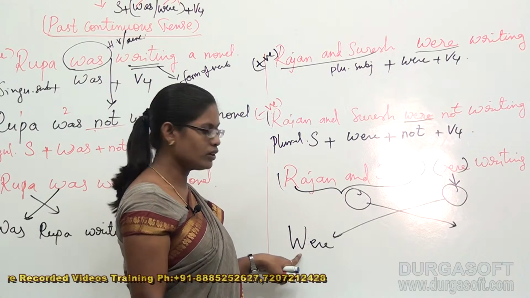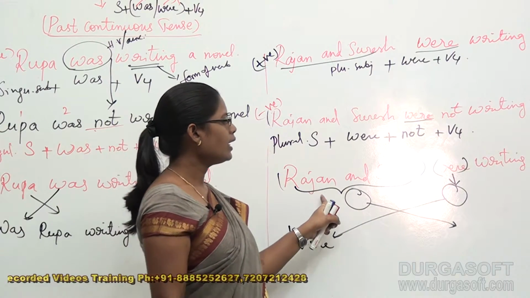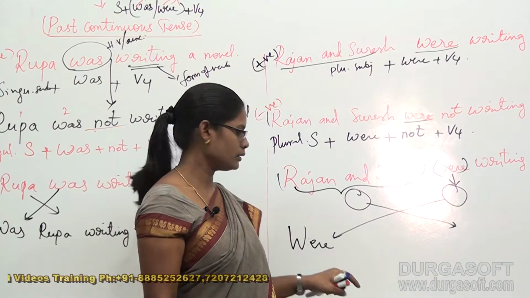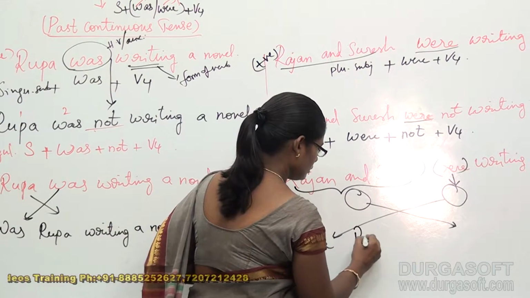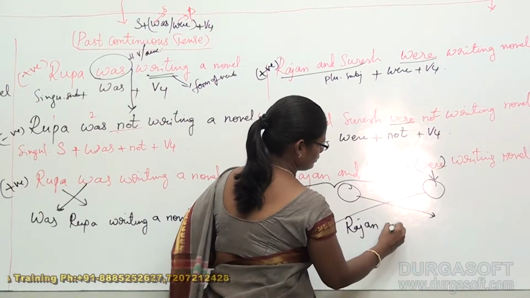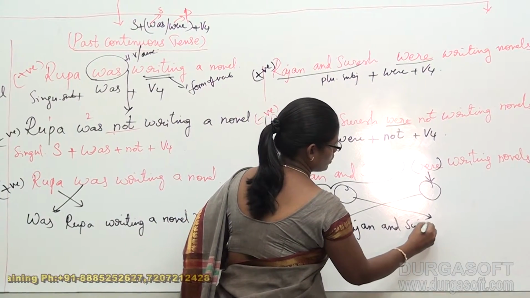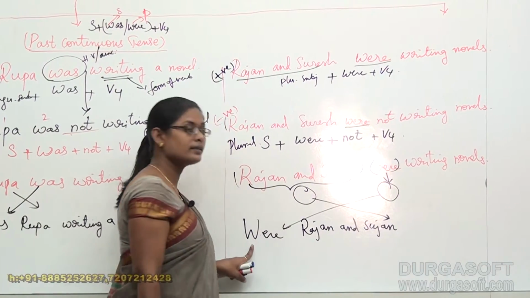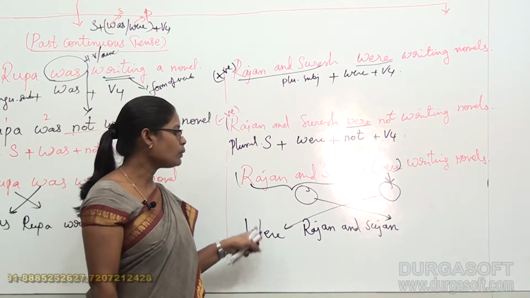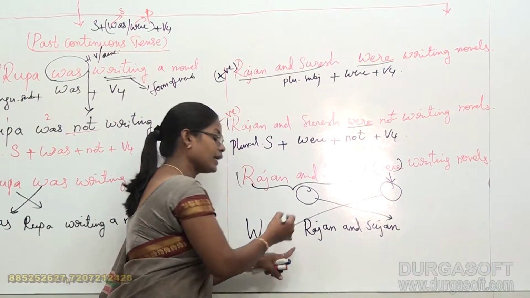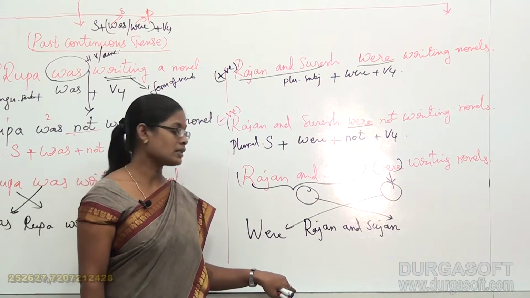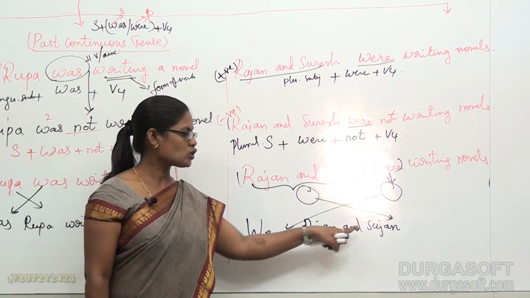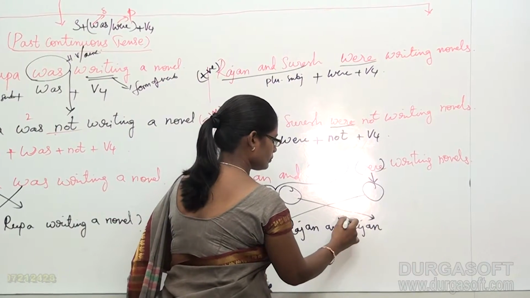Alright, so here "were", and what comes next? Rajan and Sujan take the place of the second word. Okay students, you might be getting some doubts. When we already began a sentence with a capital letter, why are we still using capital letters in our second word? Notice something here. Rajan is the name of a person and Sujan is also the name of a person.